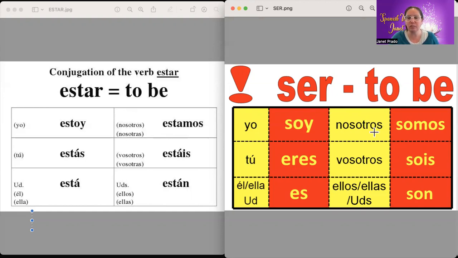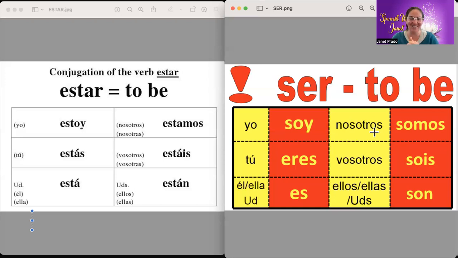So let's go back to ser. So nosotros, we are. If you want to say we are men, you would say nosotros somos hombres. Nosotros somos hombres. Very good. Okay. So let's do it again. You try. Nosotros somos hombres. Very good. Now, if you're talking about they are, for a group of men, you would say ellos son hombres. Very good. Now, if you want to say they are women, you would say ellas son mujeres. You try. Ellas son mujeres.